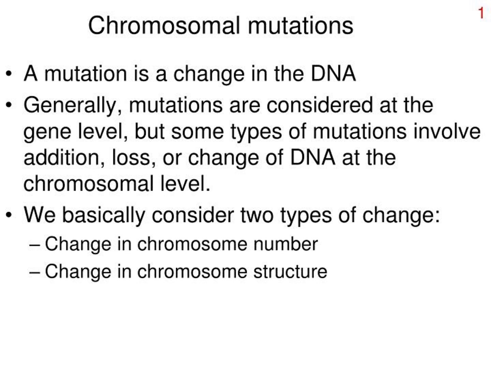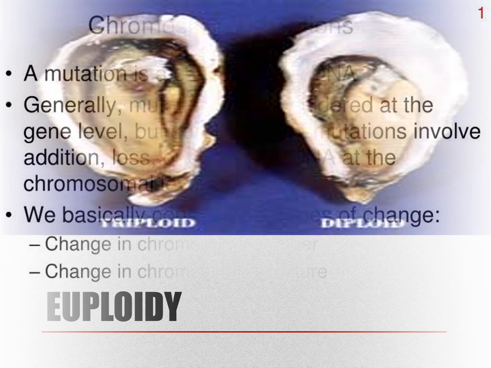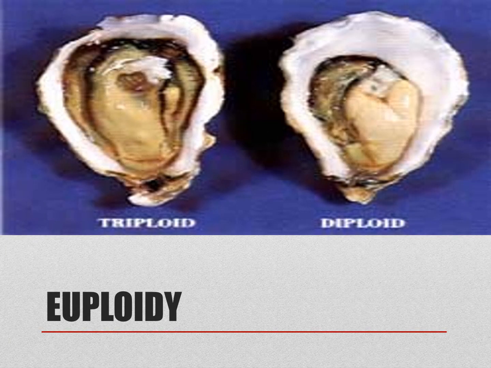Tetraploid plants are advantageous as they often result in increased fruit and flower size. Diploid and triploid example: everybody see the picture. Here the example given is a diploid oyster and a triploid oyster.